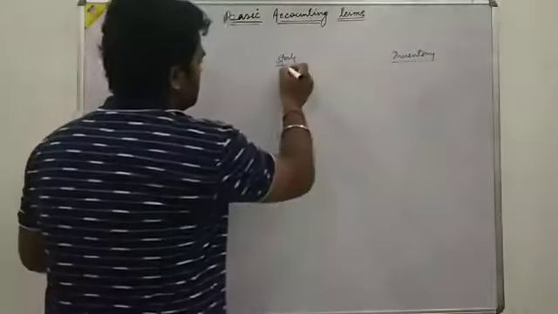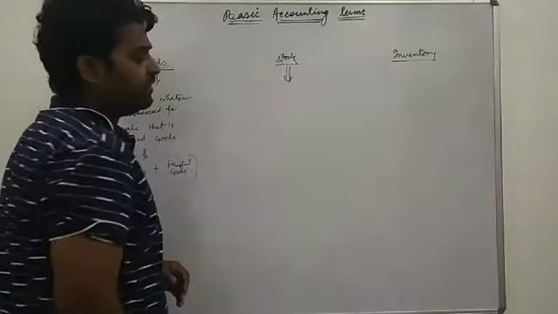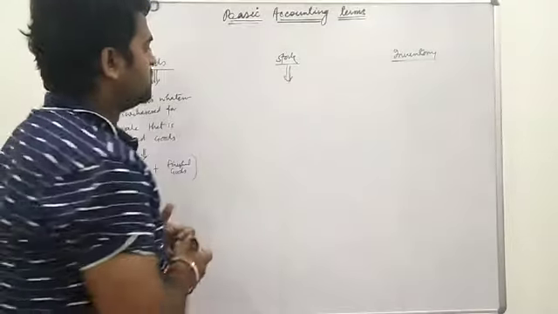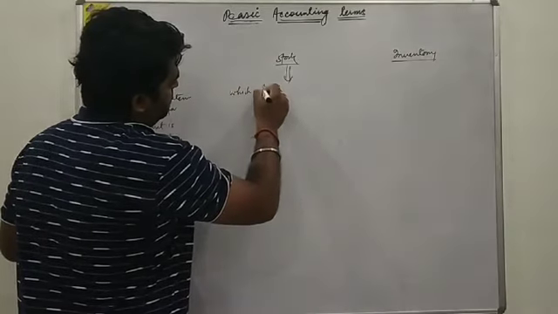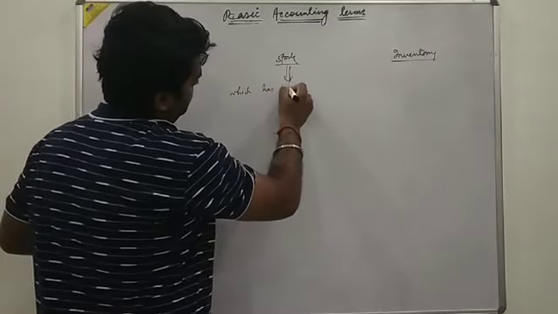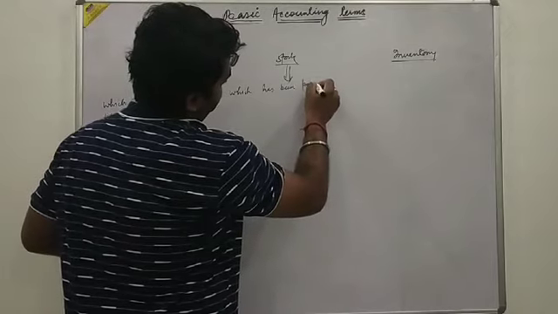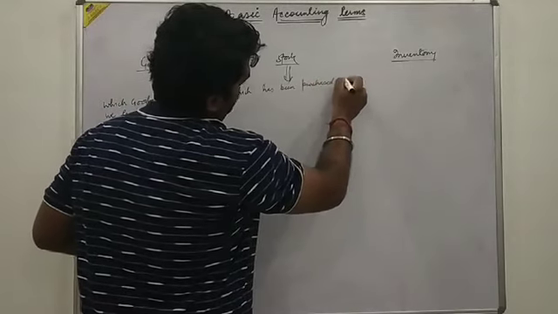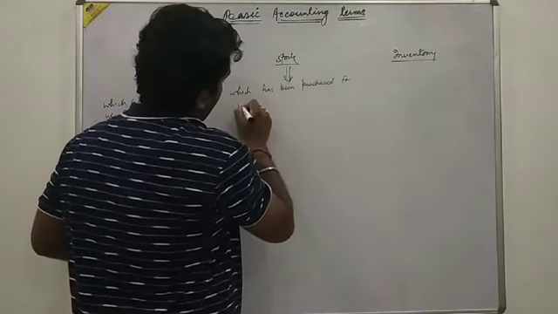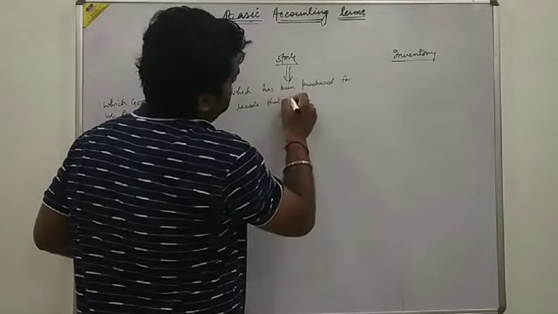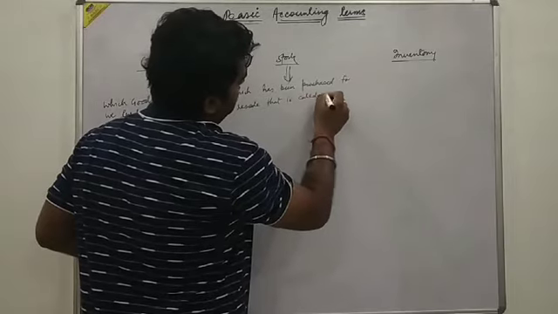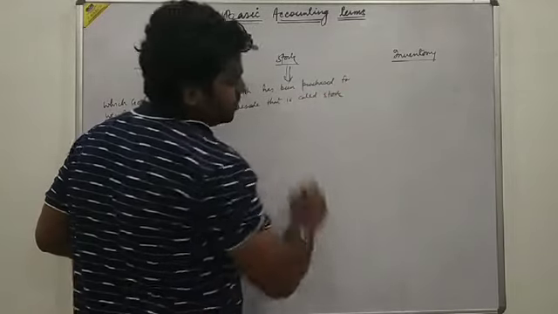Okay, stock. The definition of stock: which has been purchased for resale, that is called stock.